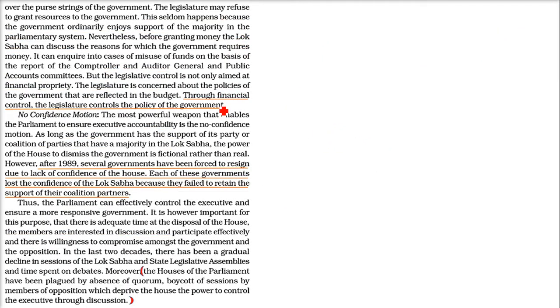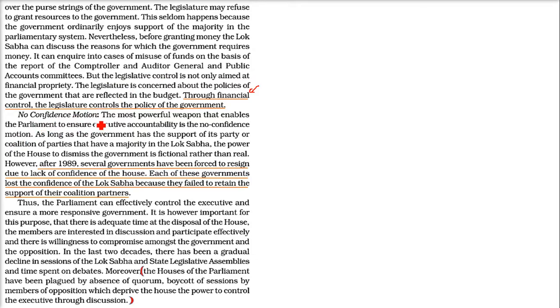That is, the full control of money is in the hand of whom? Parliament. That is, the legislature controls the policies of the government, and this financial control works through the CAG and public accounts committees. There are different committees which take care of all these things.